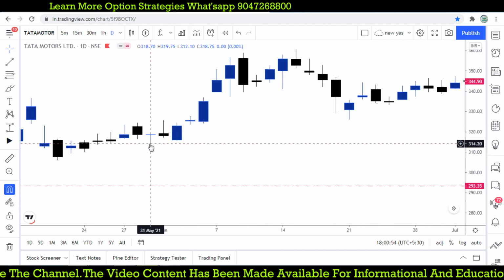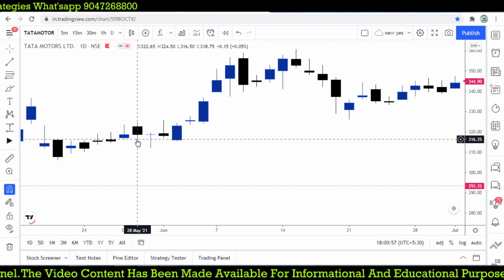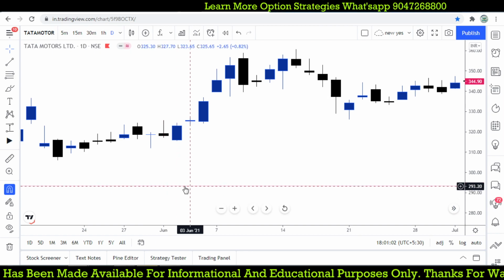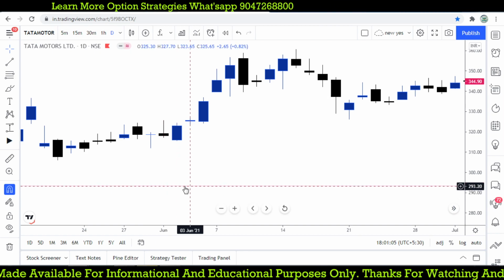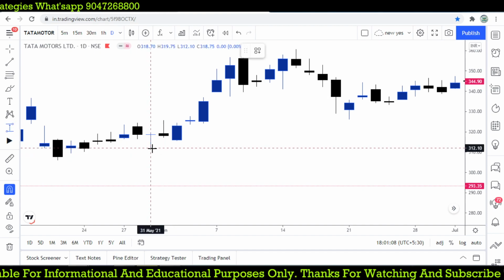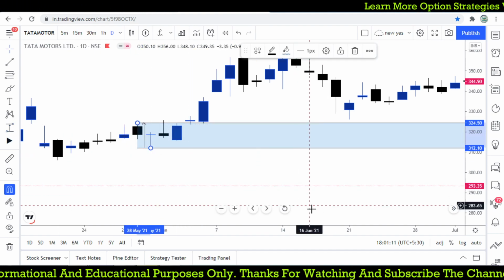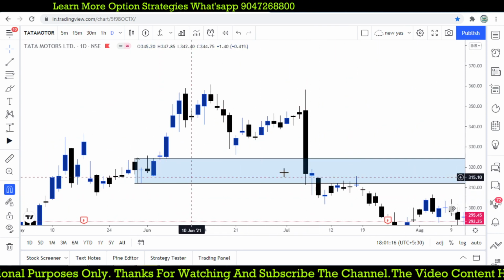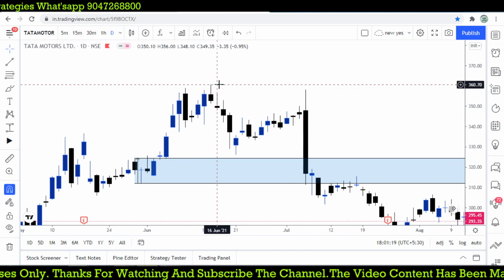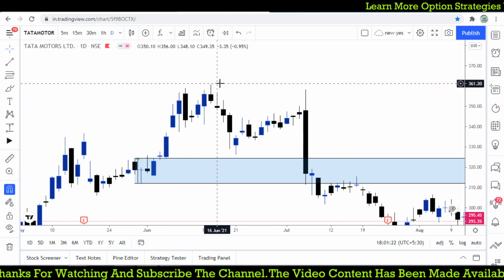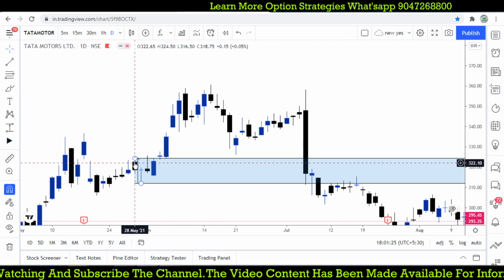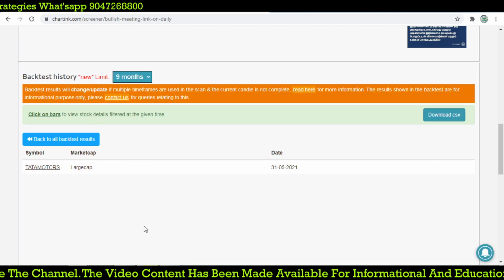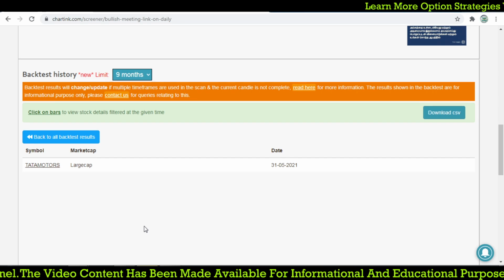And it's also a doji candle. The doji candle's previous close is 318.75, and this is also 318.75. Let's look at the stock where it gave such a great opportunity from this low to this high. So 324, 312, that is our entry point. We took 324 and it moved towards 361, somewhere around 40 rupees. It moved around 12 rupees. That is the beauty of this candlestick pattern. So the bullish meeting line, if you wish, you can use.